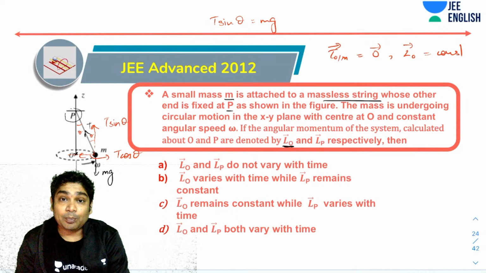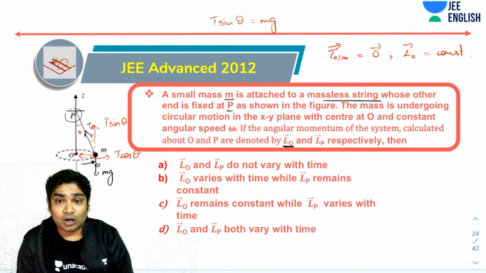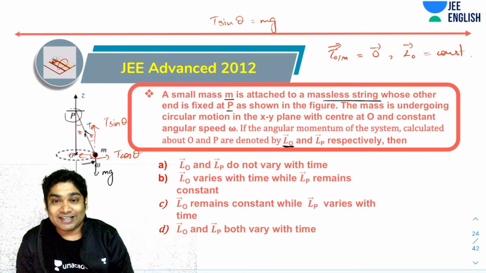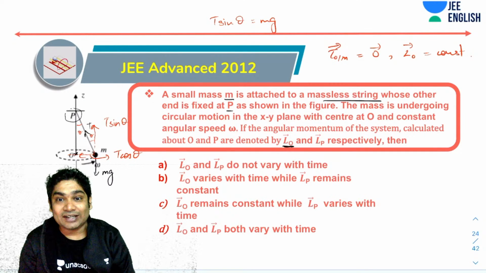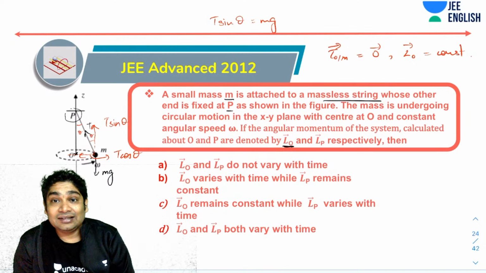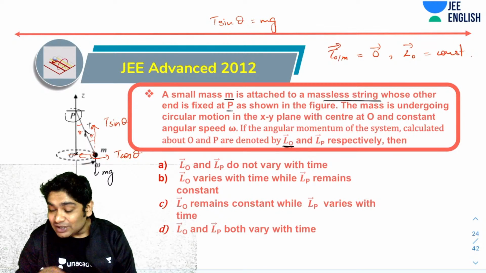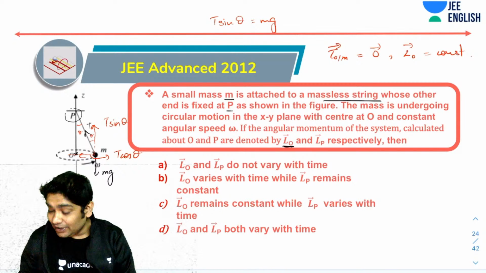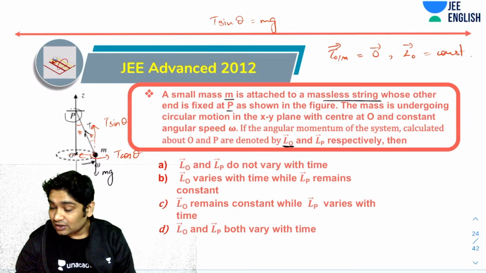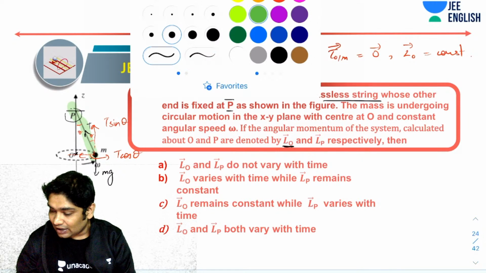Absolutely. How about P? If I talk about point P, then mg is definitely producing a torque. Yes, at P, net torque is equal to 0? No, no, no, no. Net torque is not equal to 0. At O it is 0, but at P, mg is producing a torque. One T is passing through this point, and then you have mg.